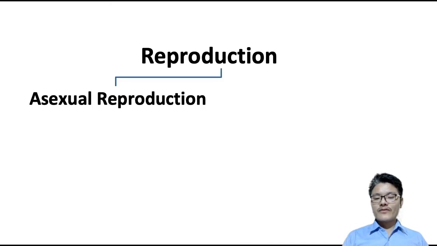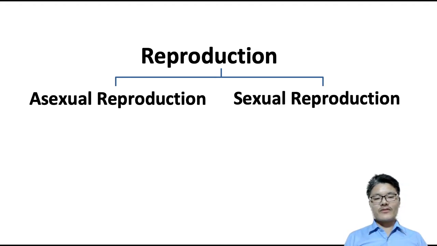Now, what are the different modes of reproduction? We have asexual mode of reproduction as well as sexual mode of reproduction. Sexual mode of reproduction involves two different sexes, and in asexual reproduction, the term 'a' refers to single. So a single parent is involved in reproduction. Now let's discuss the comparison of asexual and sexual reproduction.